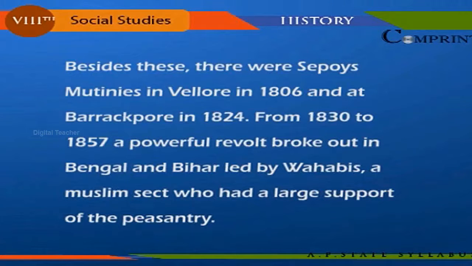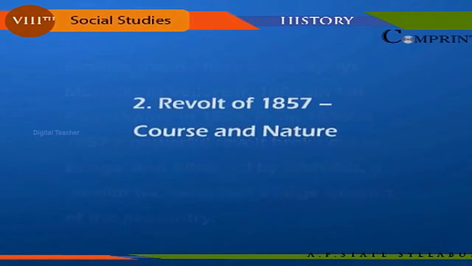From 1830 to 1857, a powerful revolt broke out in Bengal and Bihar led by the Wahhabis, a Muslim sect who had a large support of the peasantry. Revolt of 1857, course and nature.